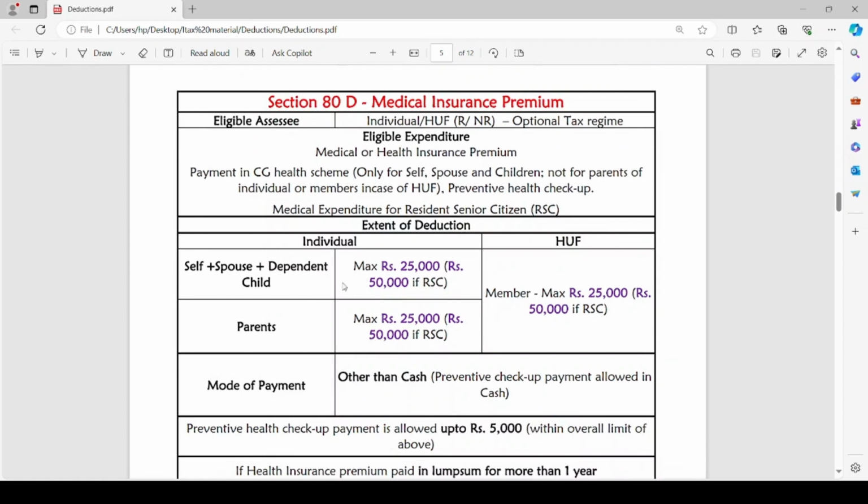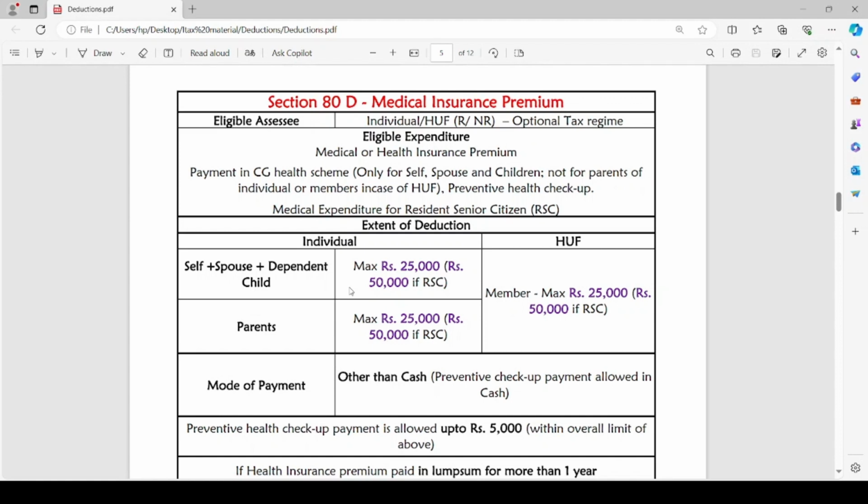Now, let us discuss the next section, 80D, which talks about medical insurance premium paid by the assessee. Under section 80D, the eligible assessee is either an individual or HUF. He can be resident or non-resident, and he has to pay tax under the optional tax regime, that means opting out of the default tax regime, to claim deduction under section 80D. The eligible expenditure is medical or health insurance premium paid, or payment in the Central Government Health Scheme, and this payment can be made only with respect to the assessee himself or his spouse and children.